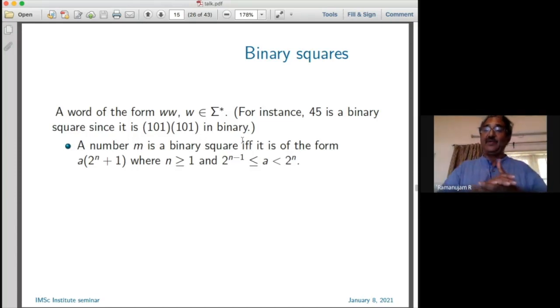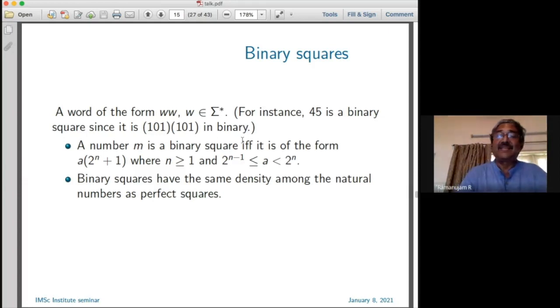You take a word W or a sequence and you write square to mean you repeat that word. For instance, the number 45 written in binary is 101101, and that's a binary square because it is of the form WW. A number m is a binary square if and only if it is of the form a times 2^n plus 1, where n is greater than or equal to 1, and a lies between 2^(n-1) and 2^n.